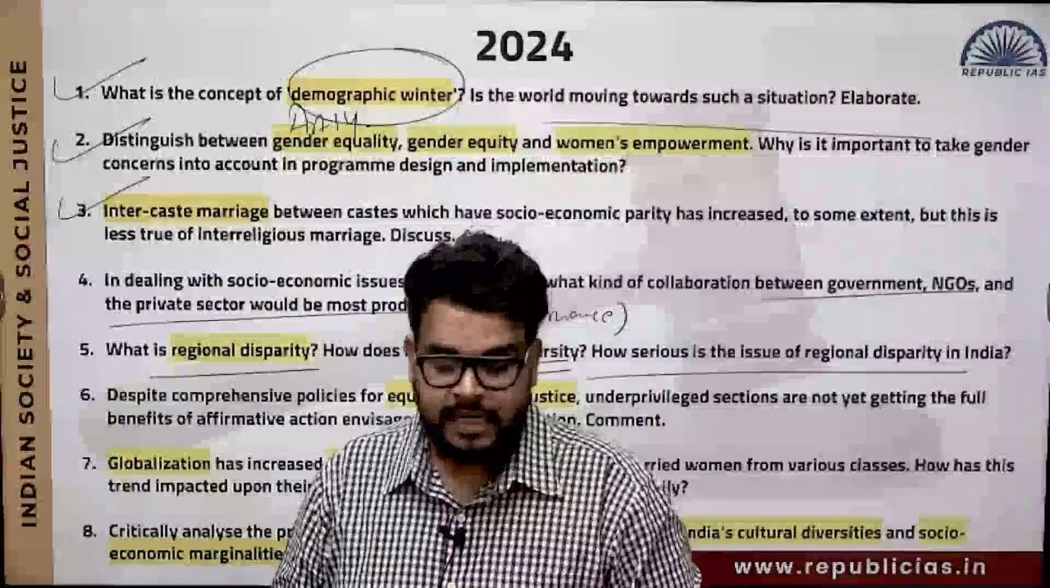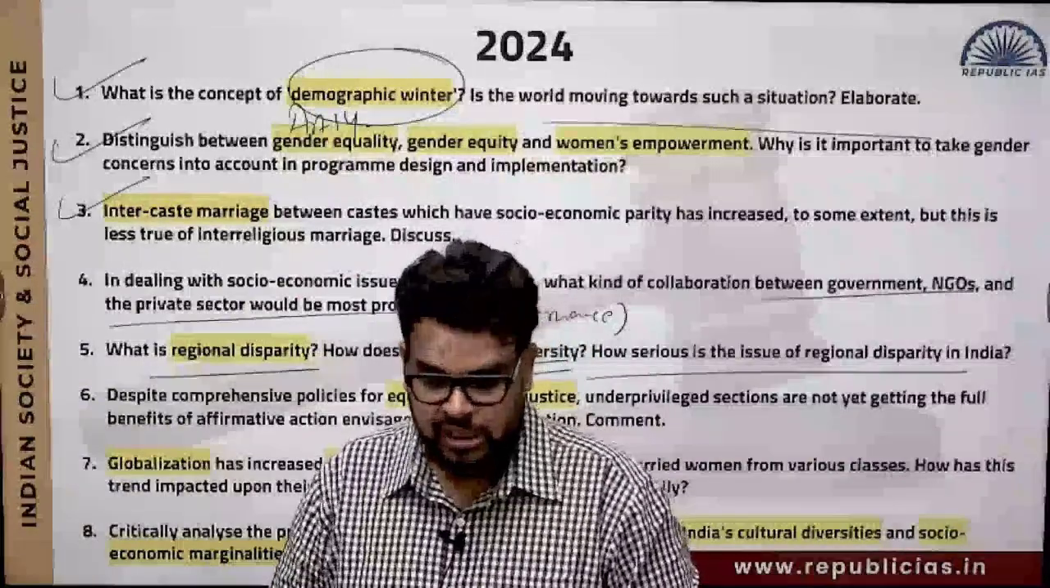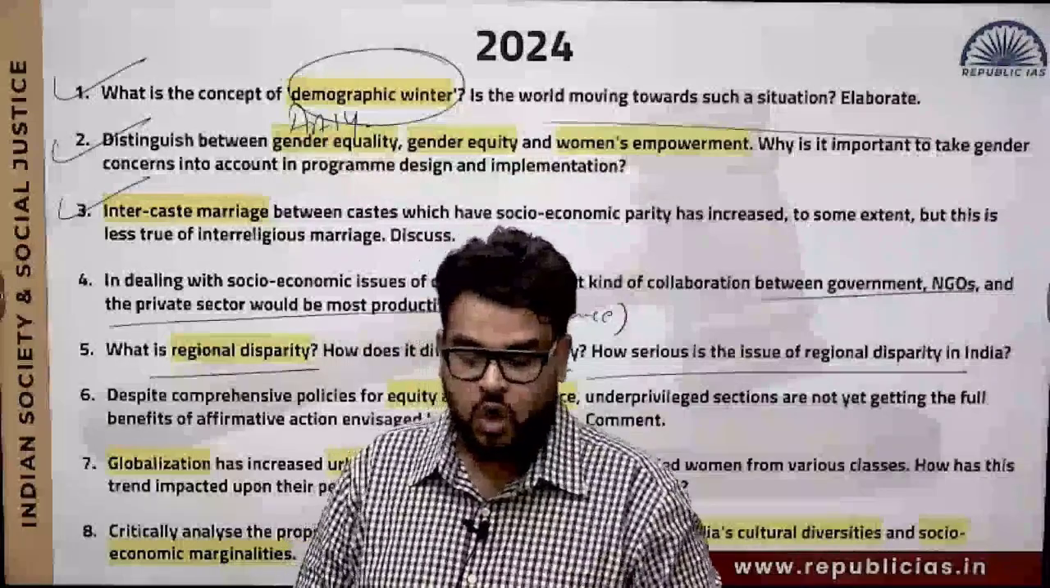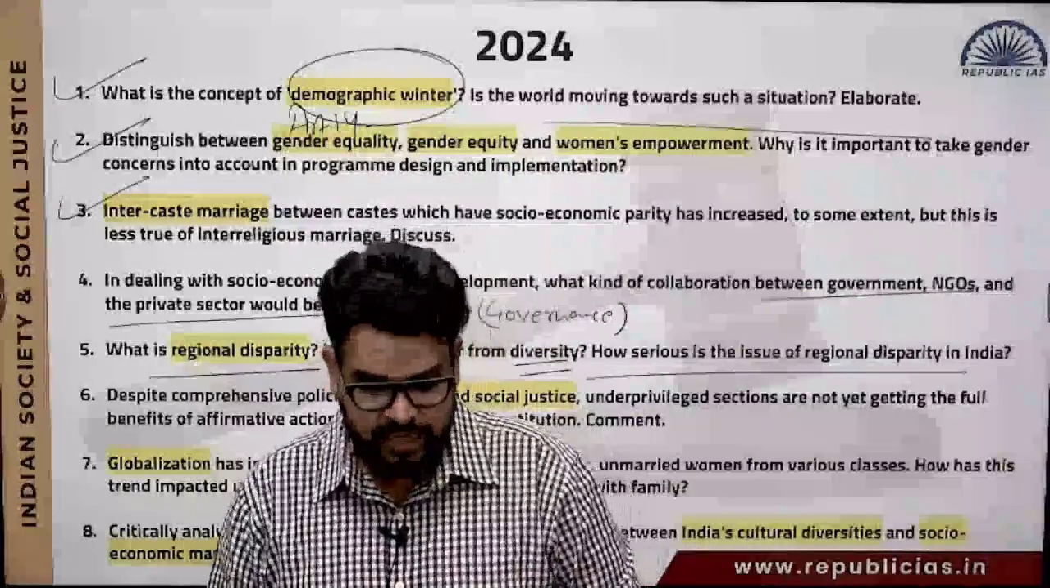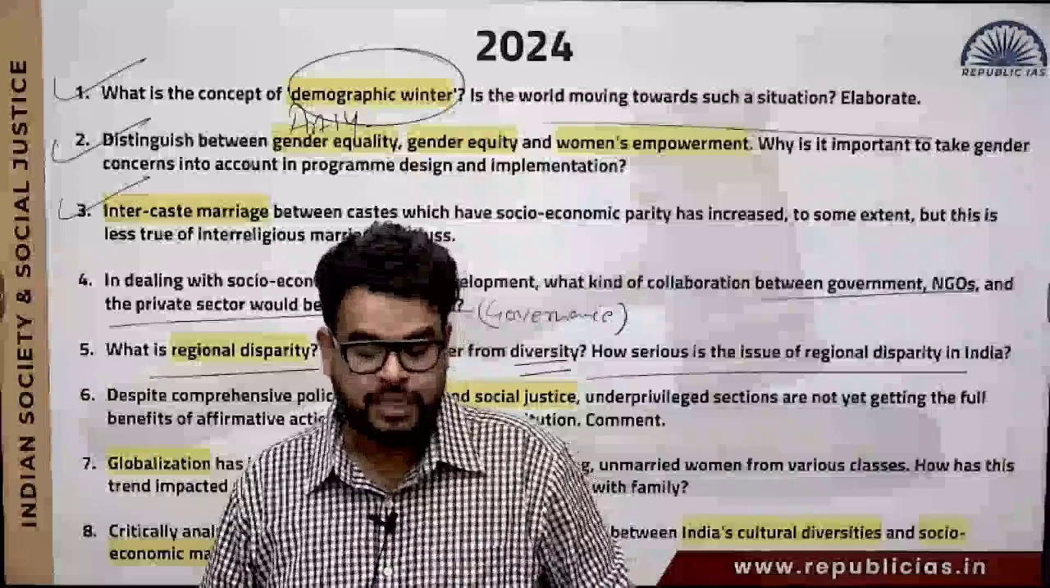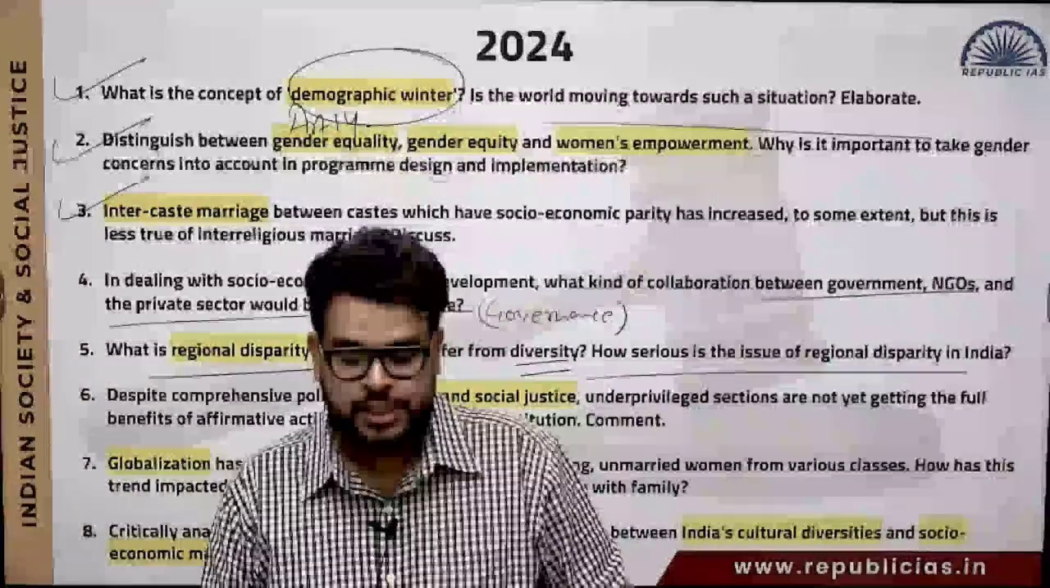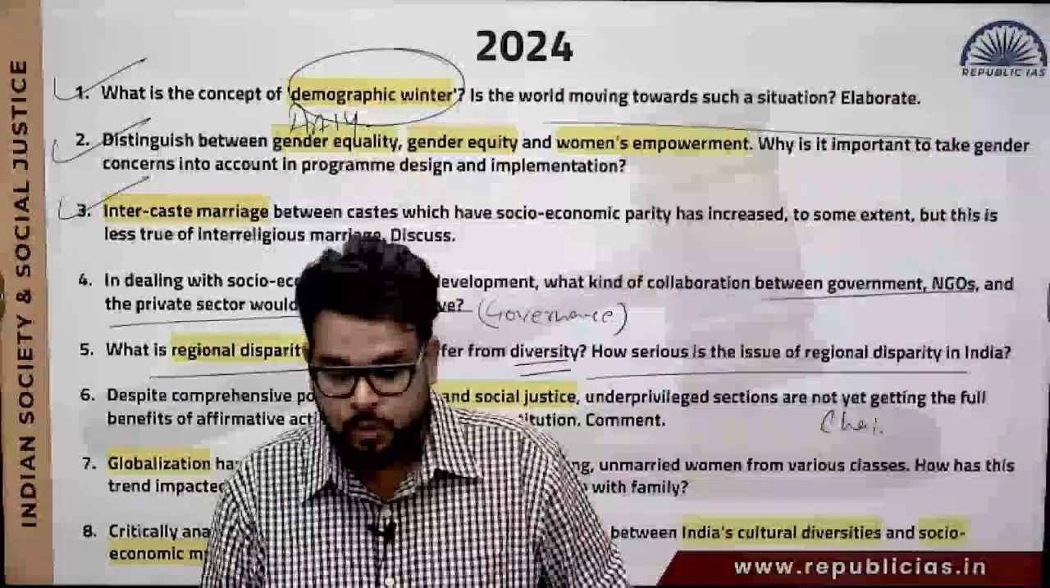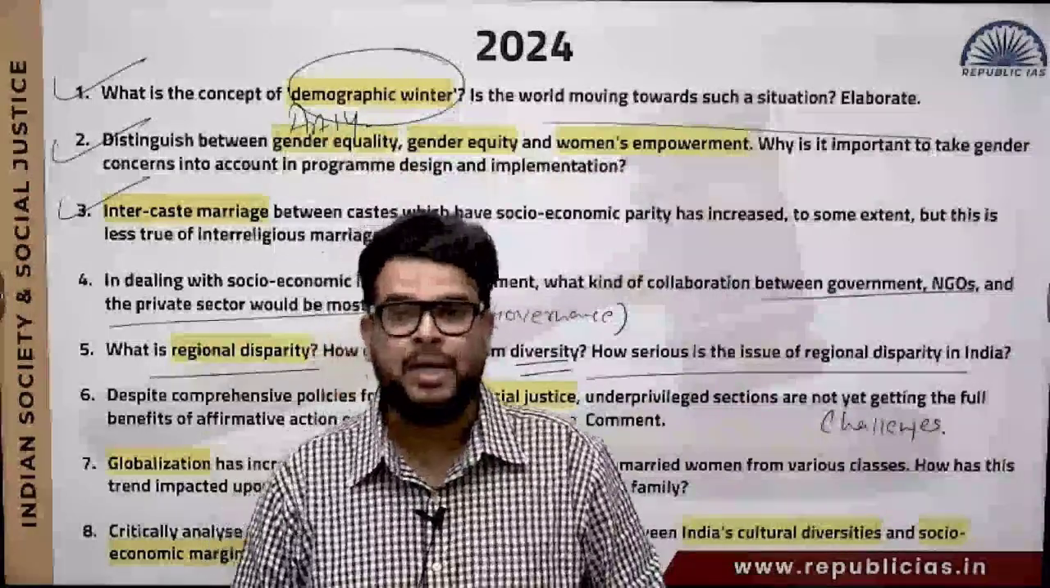Next, despite comprehensive policies for equity and social justice, underprivileged sections are not yet getting the full benefits of affirmative action envisaged by the Constitution. So now, what are the challenges of it that we need to explore over here? Why is it not happening?